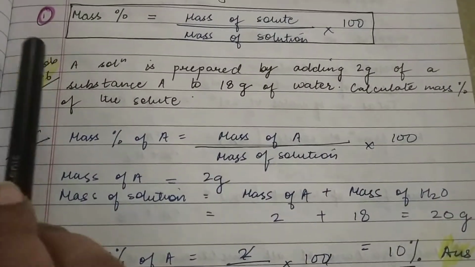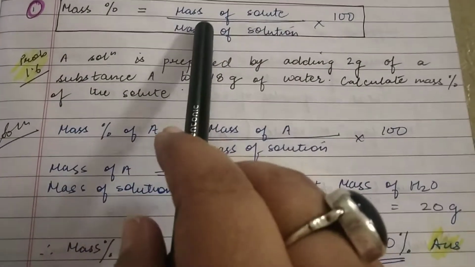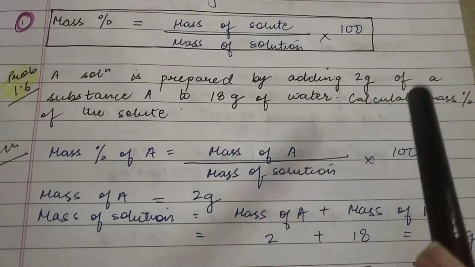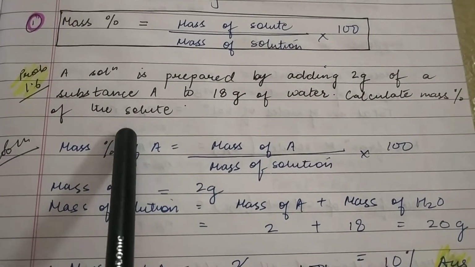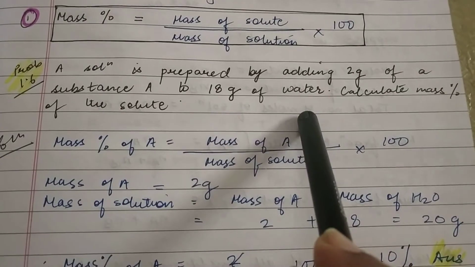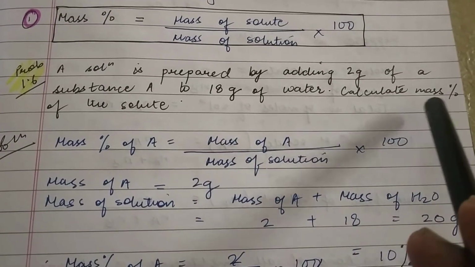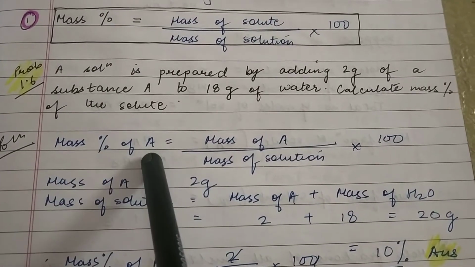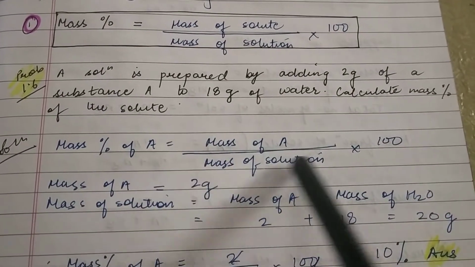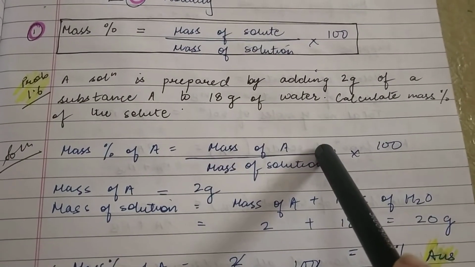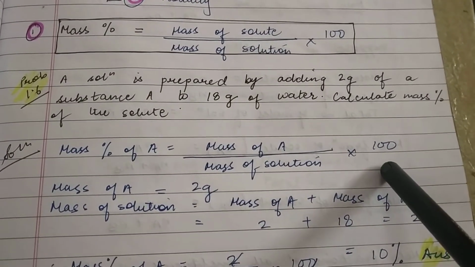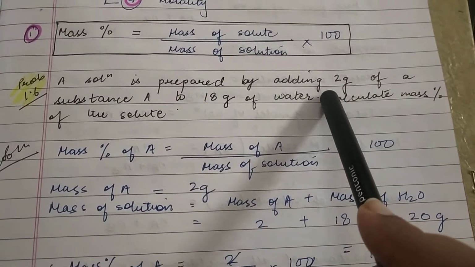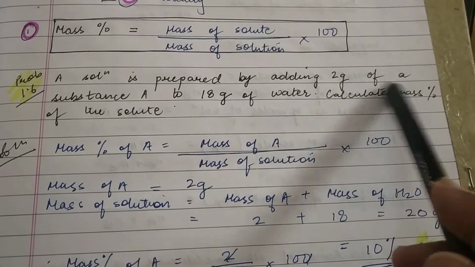Now I take up problem 1.6 in your NCERT to apply this formula. A solution is prepared by adding 2 grams of a substance A to 18 grams of water. You need to find out the mass percent of the solute. So to calculate the mass percent of the solute A, first let us write down the formula. That would be mass of A upon mass of the solution into 100. Mass of A, as you can see, is given as 2 grams in the question, 2 grams of a substance A.